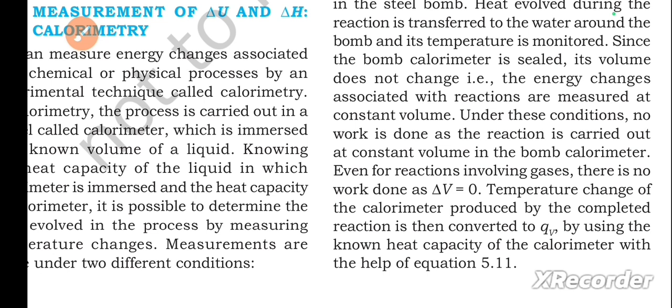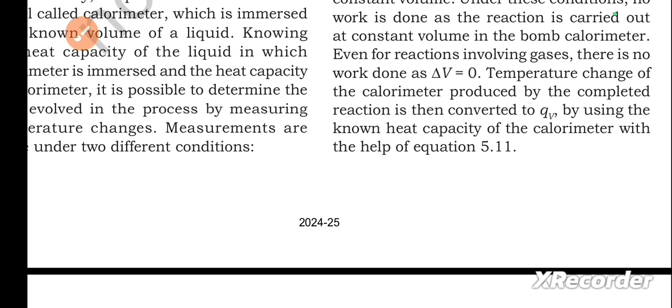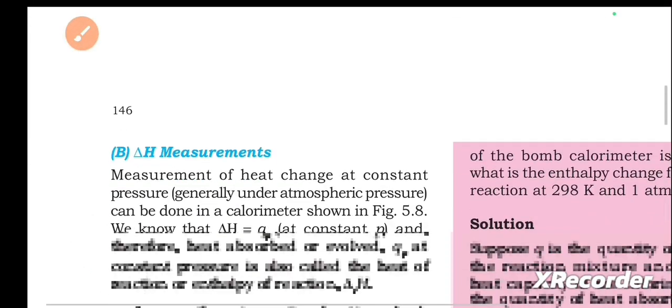Under these conditions, no work is done as a reaction is carried out at constant volume in the bomb calorimeter. Even for reactions involving gases, there is no work done as delta V equals 0. Temperature change of the calorimeter produced by the completed reaction is then converted to Qv by using the known heat capacity of the calorimeter with the help of equation 5.11.